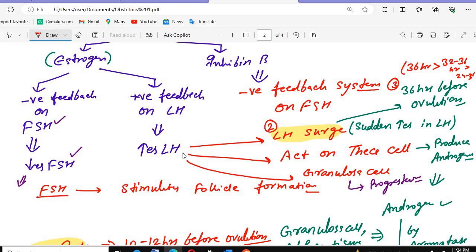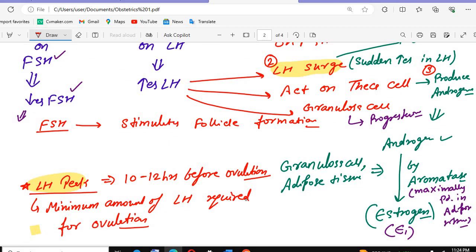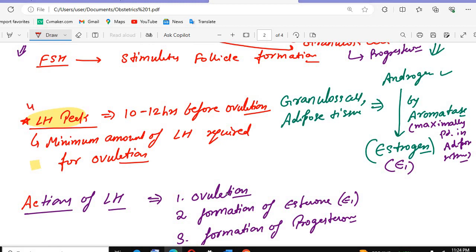This LH hormone will act on the theca cells as well, and the theca cells produce the androgens. The granulosa cells will secrete a very small amount of progesterone, because granulosa cells are mostly responsible for producing estrogen, but a little progesterone is also secreted by the granulosa cells in the presence of luteinizing hormone. Then we have the LH peak. What is that? That is 10 to 12 hours before ovulation. It is the minimum amount of LH required for ovulation.